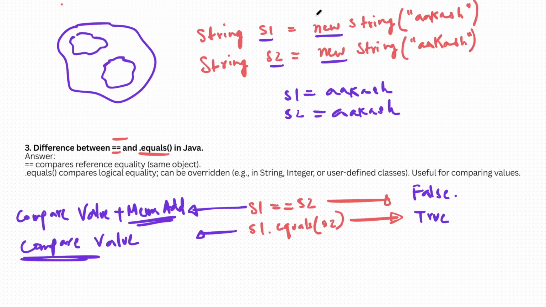So when you are using the new keyword, it will create two different objects, and that means this object has a different memory address and this object has a different memory address, and that is the reason this statement will return me a false value. So this was the question, and you need to answer that == compares reference equality and .equals compares logical equality, and it can be overridden. Okay, it is useful for comparing the values. Alright, cool. Let's move ahead to our fourth question.